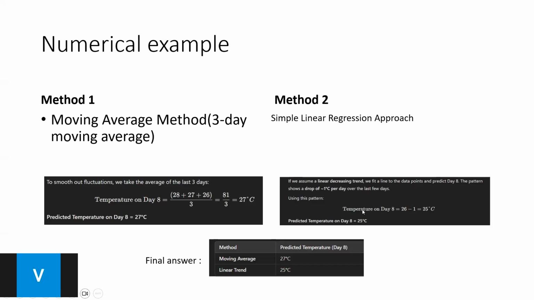Using this pattern, we take the temperature on day 7, so 26 minus 1 is equal to 25. Then the prediction of the temperature of day 8 is equal to 25. According to the two methods, the final answers are: moving average is equal to 27 degrees Celsius and linear trend is equal to 25 degrees Celsius.